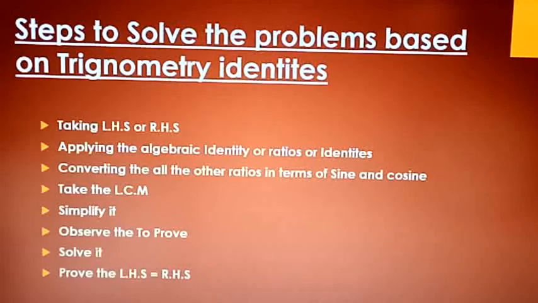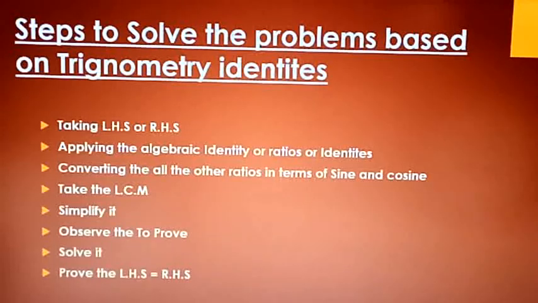Right? Now, first you need to take LHS or RHS. That's the first step. The second step is applying the algebraic identities or ratios or identities. Next, the third step, you need to convert all the other ratios in terms of sine and cosine. If suppose tan is there, just convert tan to sine by cos. Like that, you need to convert all the other ratios in terms of sine and cosine, right? It will be easy for you to solve the trigonometric identities.